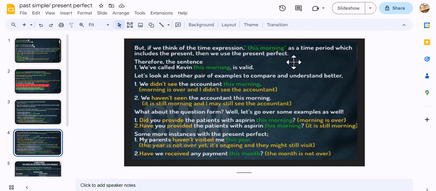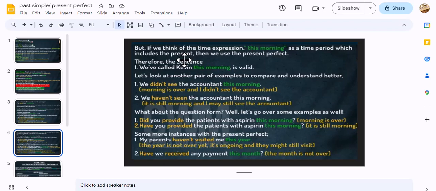So if you remember when I told you about this morning, let's elaborate on it in the last slide and then we are going to finish. I have other examples for you, but let's focus now on this morning. If we think of the time expression "this morning" as a time period which includes the present, then you can use it with both the present perfect and the past simple.